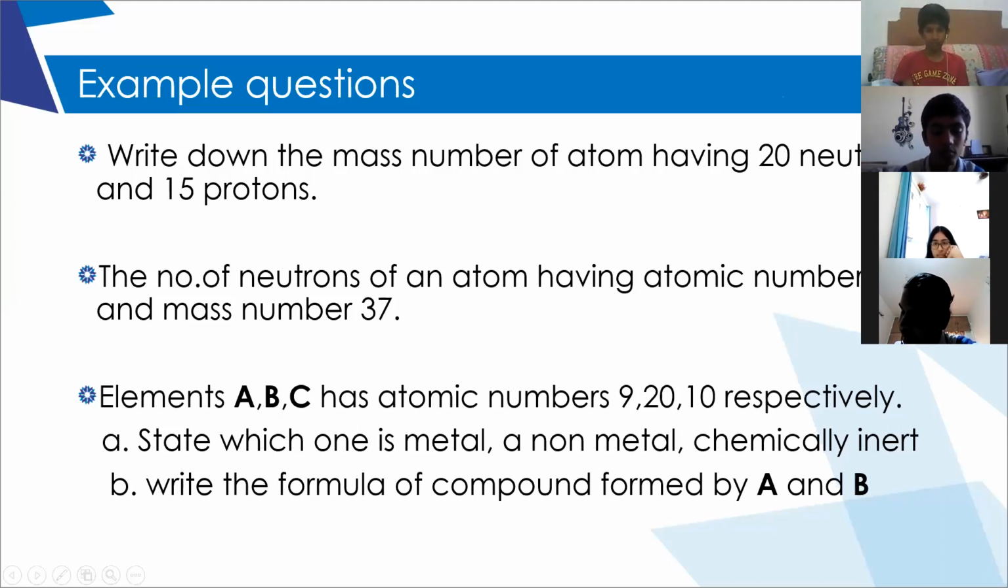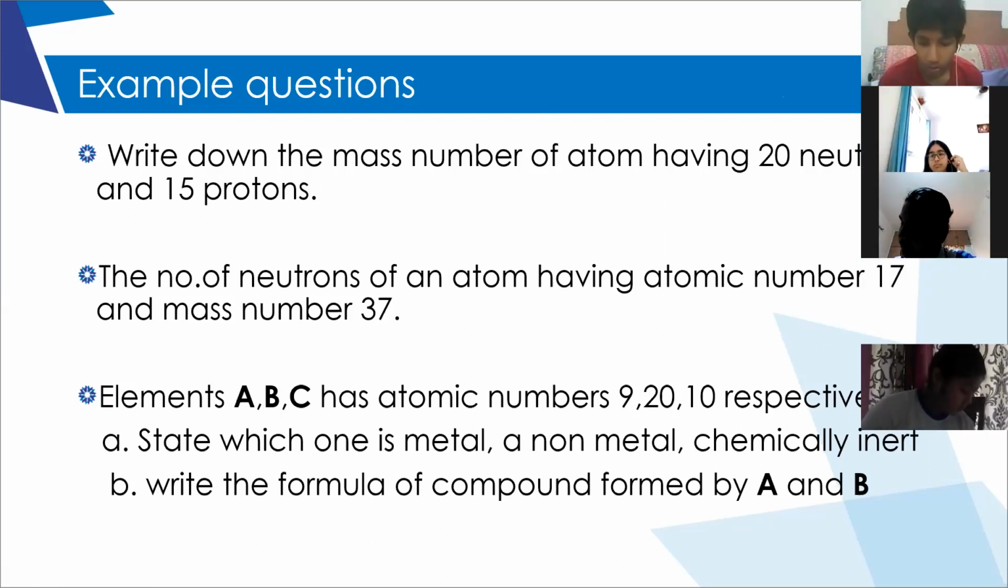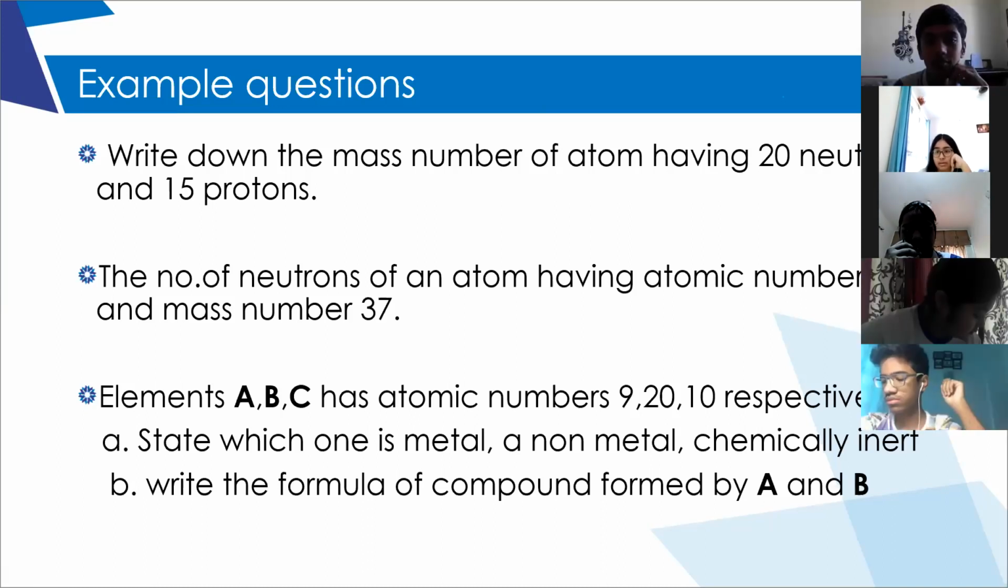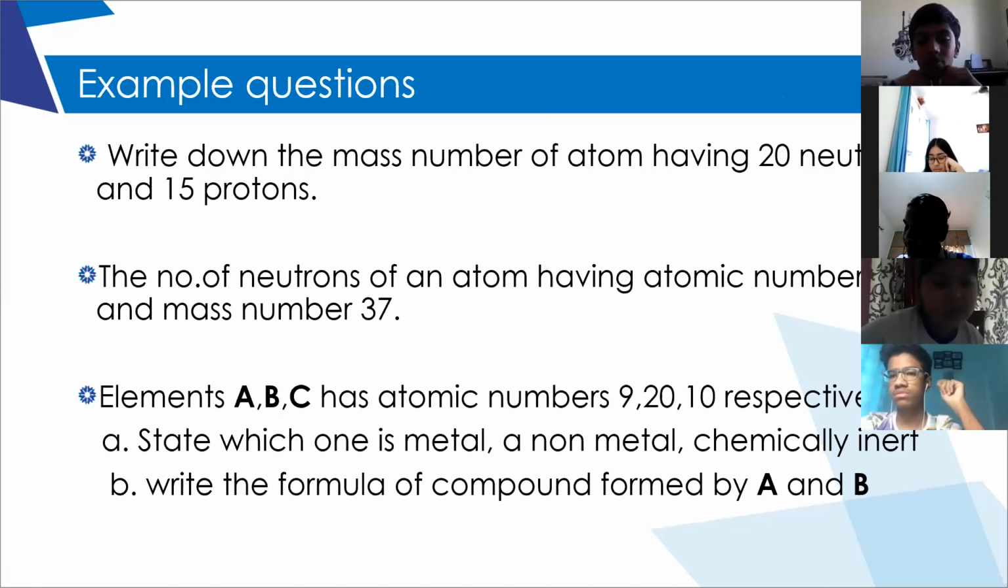Done? Neo, Aditya, done? Okay. Aditya, tell the first answer. 35. Yes, mass number will be 35, simply adding those two, right? And the second one, Priya, 20. 20, right? Third one, Ajay, third one.